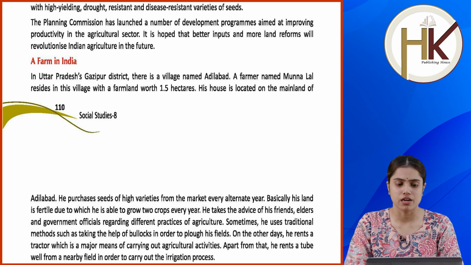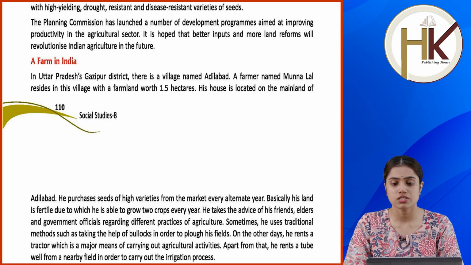A farm in India. In Uttar Pradesh's Ghazipur district, there is a village named Adilabad. A farmer named Mullah Lal resides in this village with a farmland worth 1.5 hectares. His house is located on the mainland of Adilabad. He purchases seeds of high varieties from the market every alternate year. Basically, his land is fertile, due to which he is able to grow 2 crops every year.